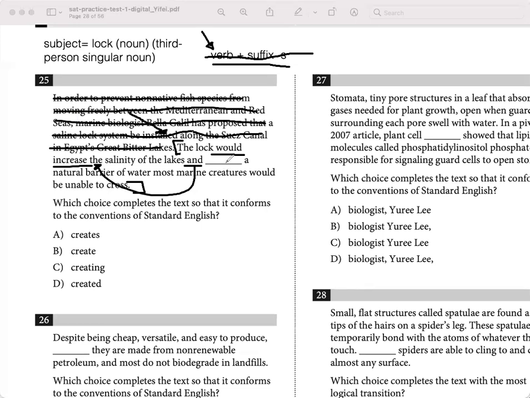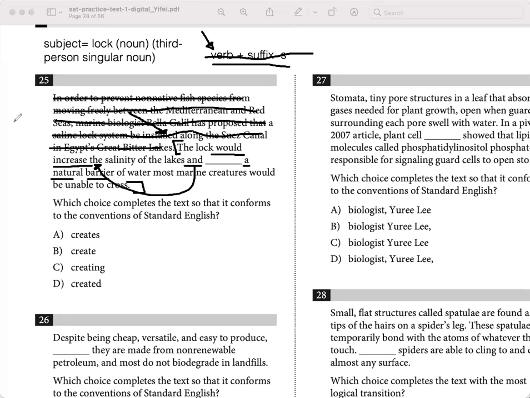Now, if we look at this space, after the space, we have an article, an adjective, and a noun. Barrier is our noun. A is an indefinite article. Natural is an adjective. So basically, I need to follow the form of the verb before this coordinating conjunction. I need a verb here because I have a noun.